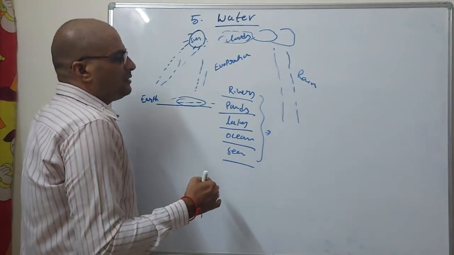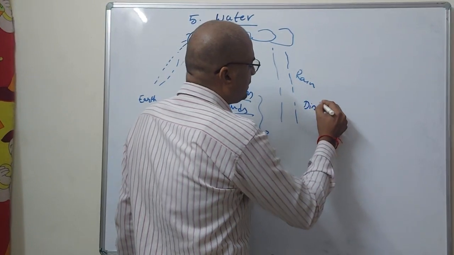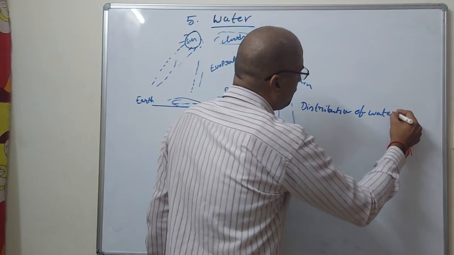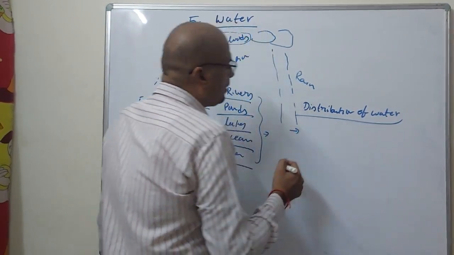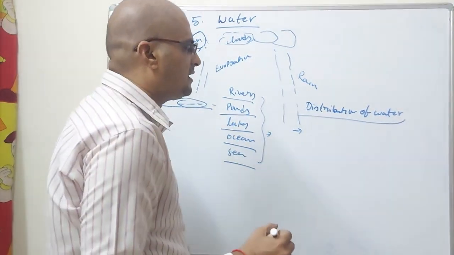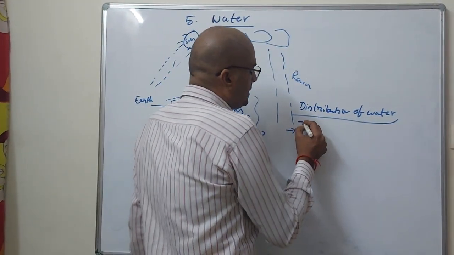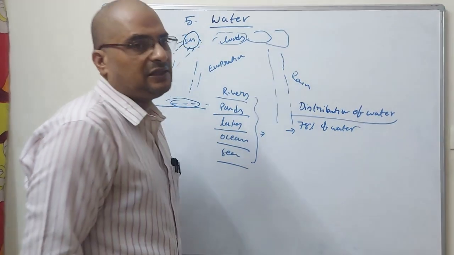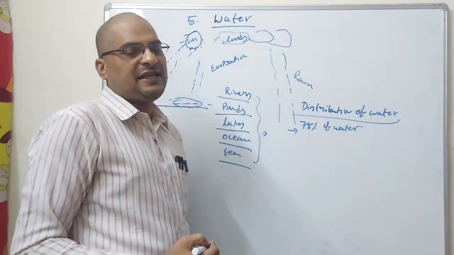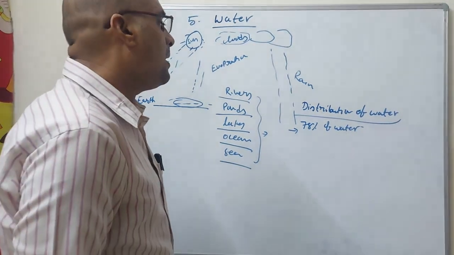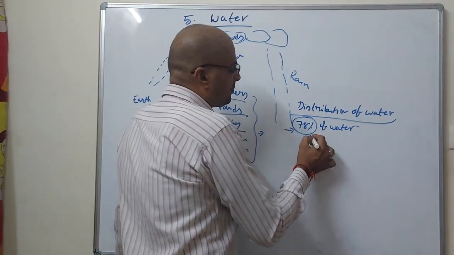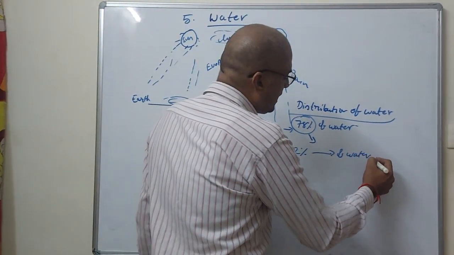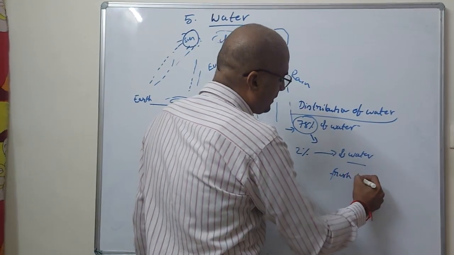But this water, the distribution of water. How is water distributed? Actually, how much percentage of water is there? We have 78 percent of water available on the earth's surface through the oceans, seas, lakes, ponds, and all the things. But in this 78 percent of water, only 2 percent is fresh water.